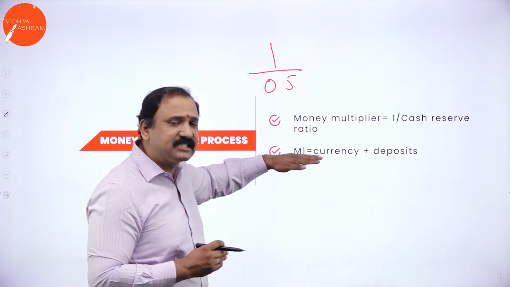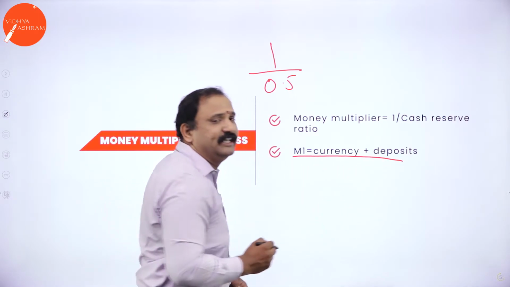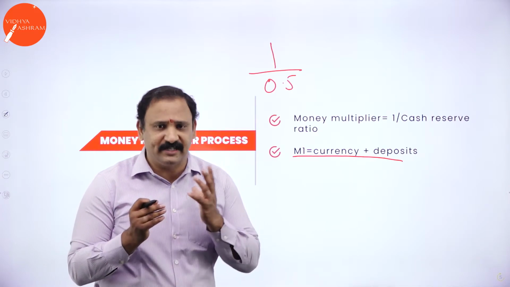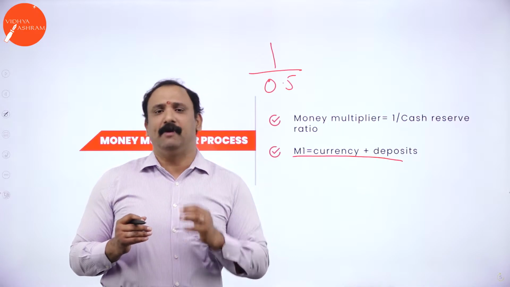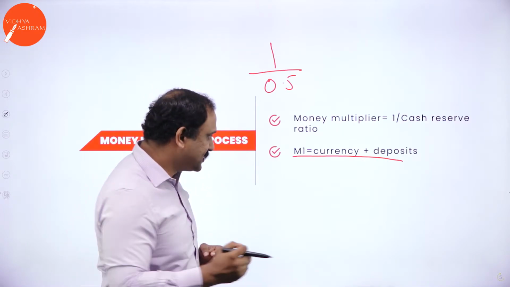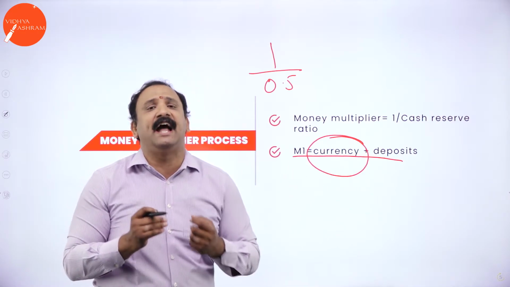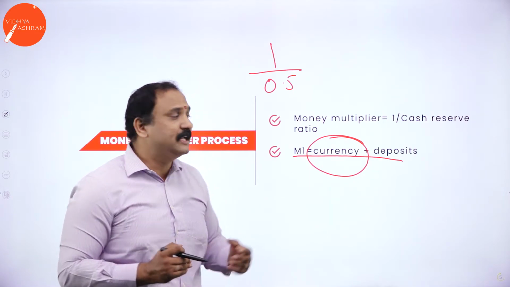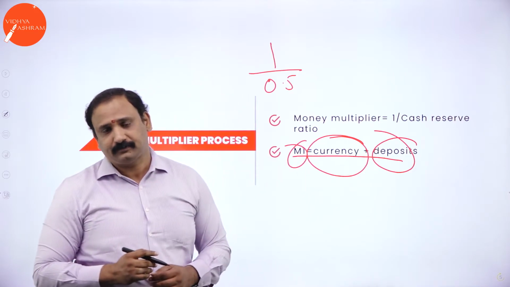This is given by a formula called M1 equals currency plus deposits. What is that currency plus deposits? M1 is a form of liquid money, what we call liquid cash or immediate cash. You take the currency, the cash in hand, together with the local deposits the bank is holding, and that constitutes M1.